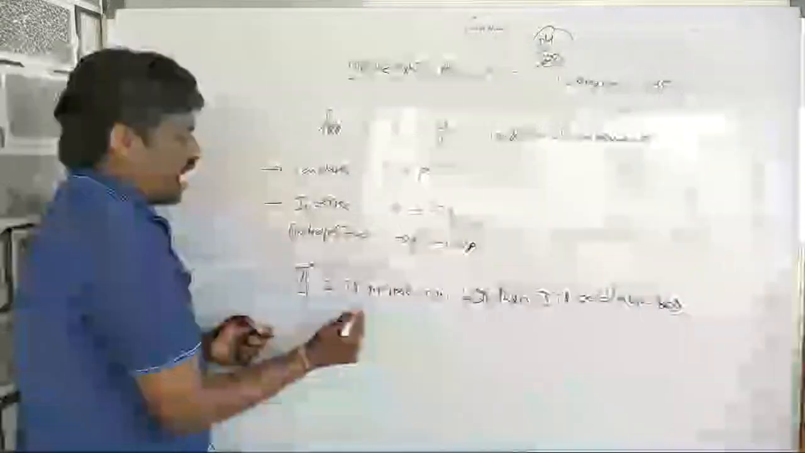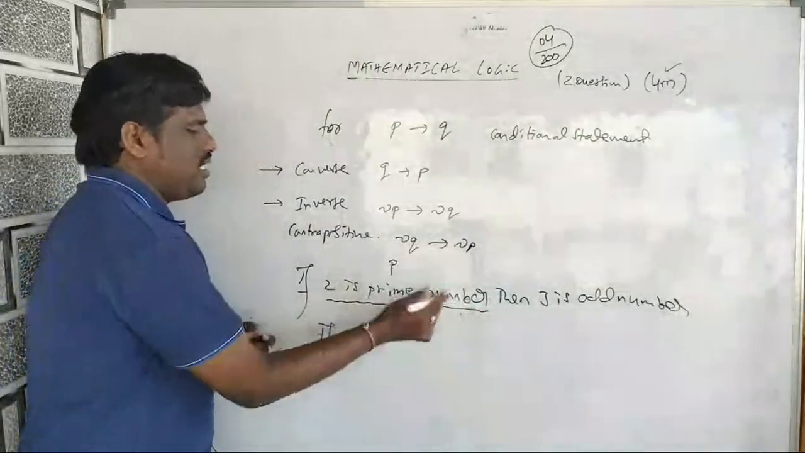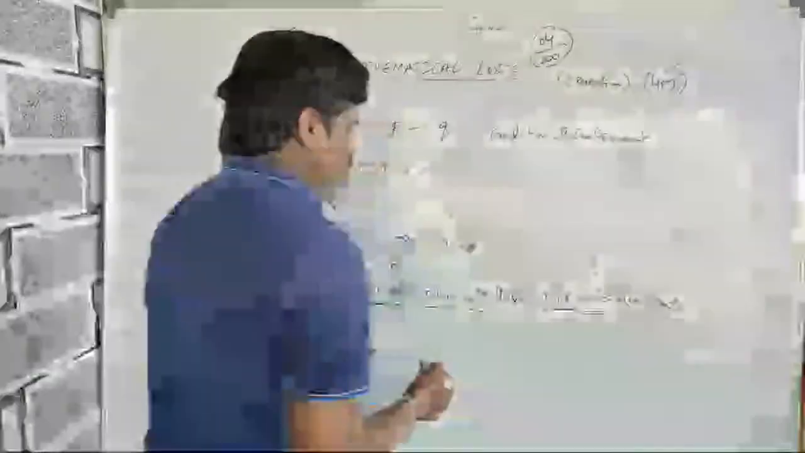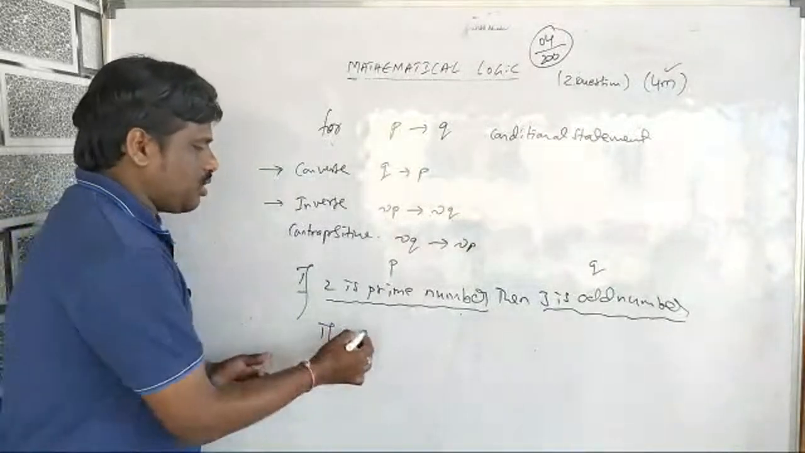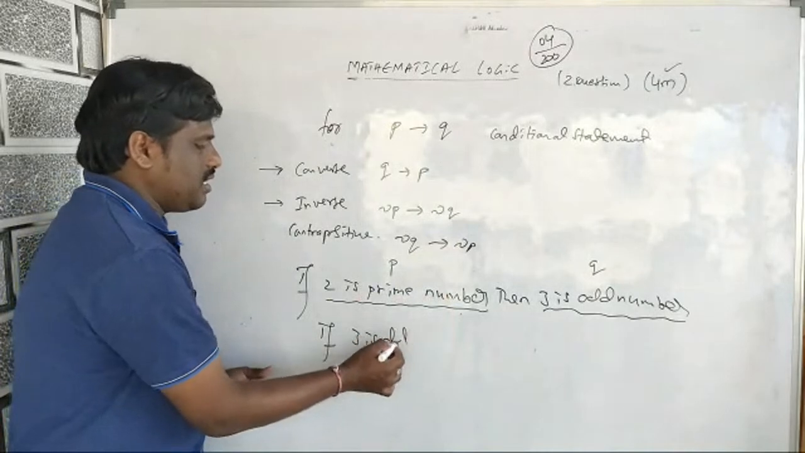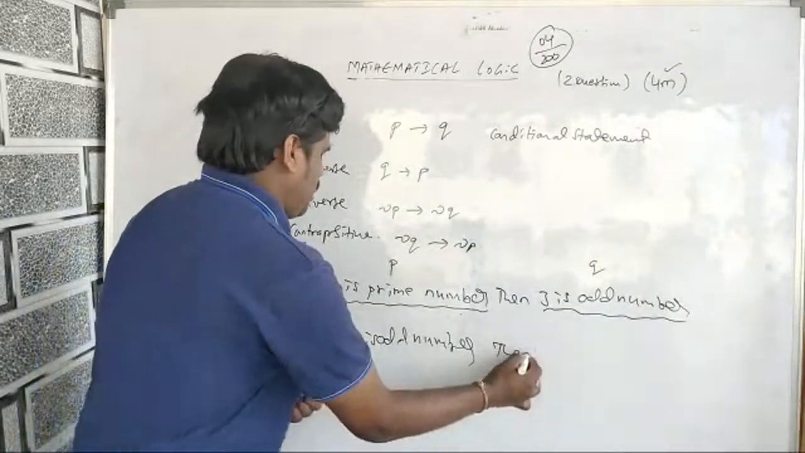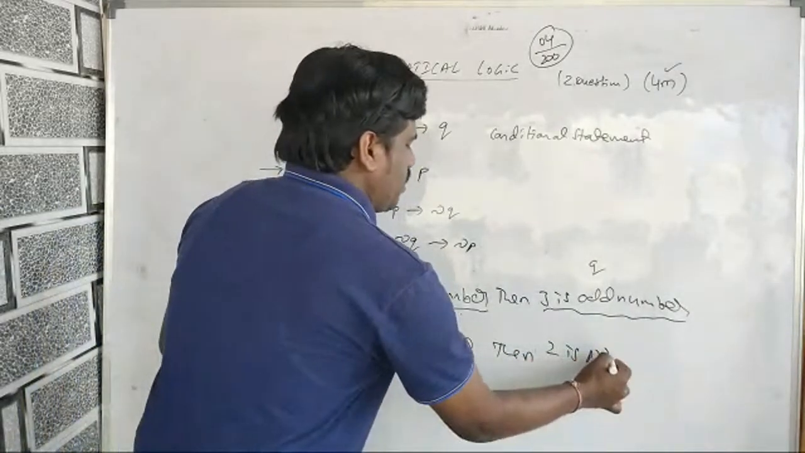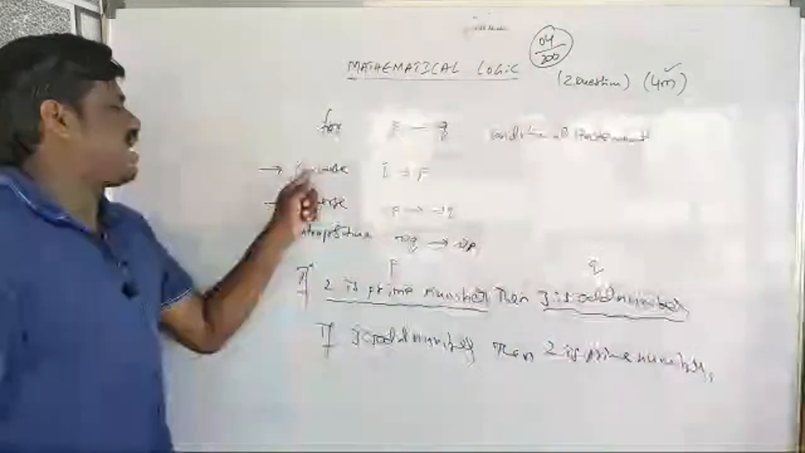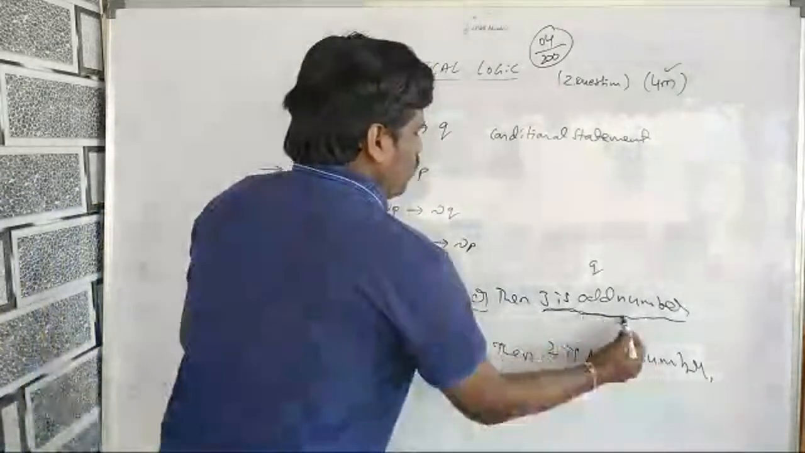Converse: this part is called P, and this part is called Q. So I'll write Q first, then I'll write P. So if 3 is odd number, then 2 is prime number. Like that we are writing. So if I write converse, this is P and this is Q.